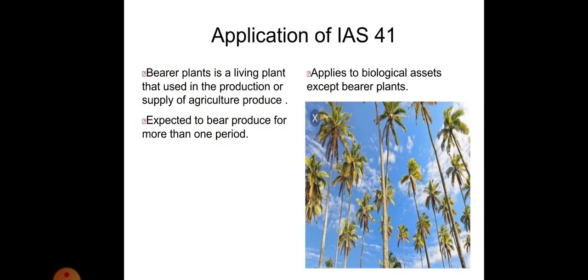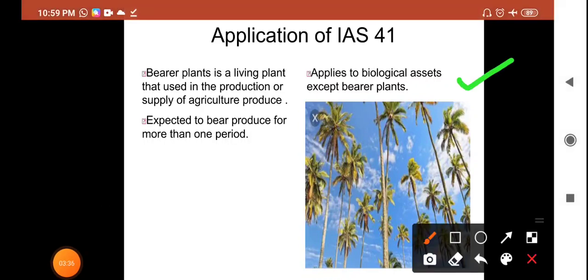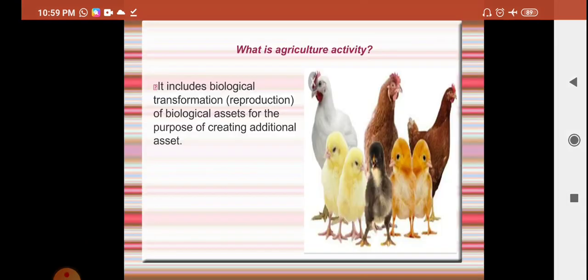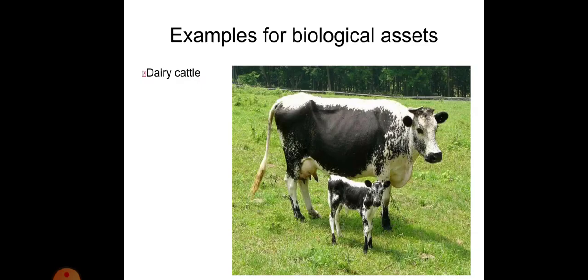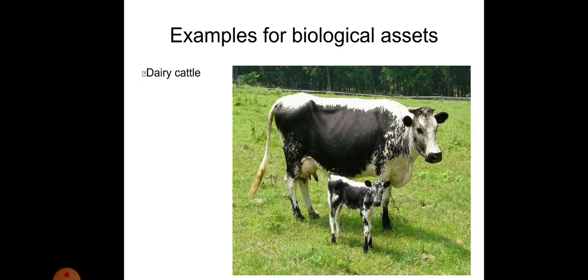The next is the application of International Accounting Standard number 41. So we can use this IAS 41 for all the biological assets except the bearer plants. So here we have seen the biological assets means all the dairy, cattle, plants and animals used for the business.